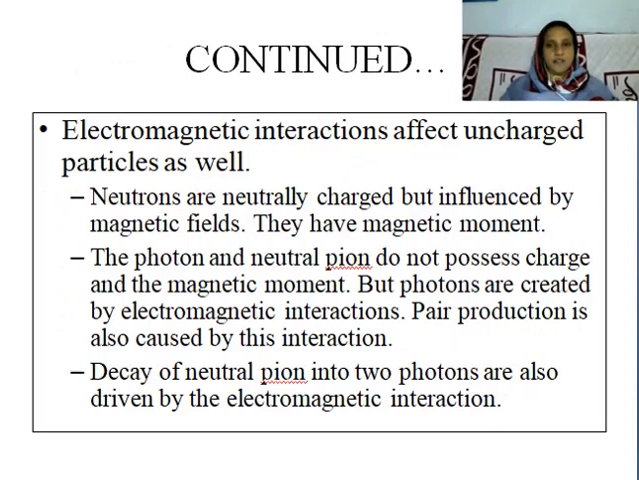But neutrinos and gravitons cannot be affected by these electromagnetic interactions. Electromagnetic interactions can affect particles even if they have no charge, but neutrinos and gravitons are exceptional cases. For example, neutrons are neutrally charged particles, but they are influenced by magnetic fields because they have a magnetic moment. Similarly, photons and neutral pions have no charge and no magnetic moment.